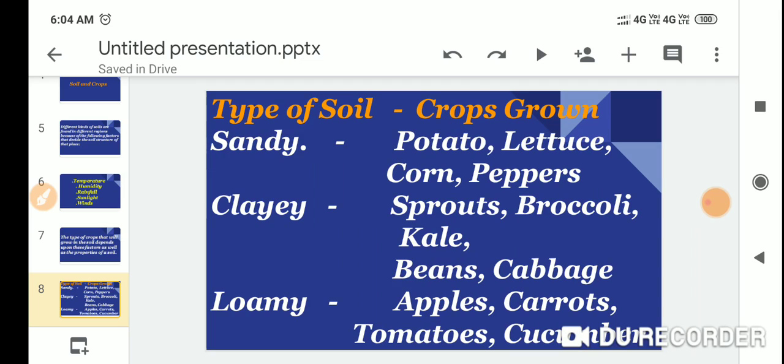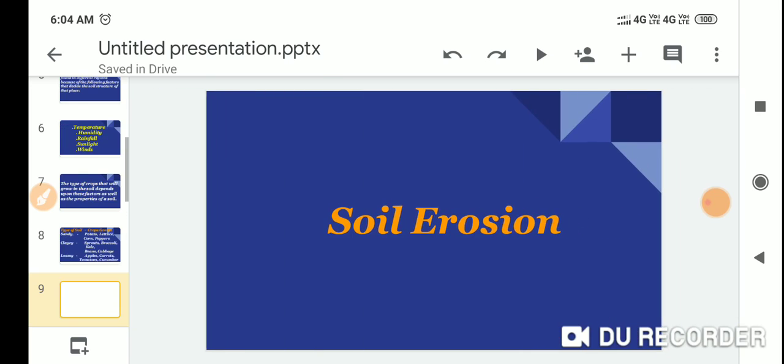So first one is sandy soil, clay soil and loamy soil. Sandy soil grows potato, lettuce, corn, and peppers. Clay soil grows sprouts, broccoli, kale, beans, and cabbage. Loamy soil grows apples, carrots, tomatoes, and cauliflower.